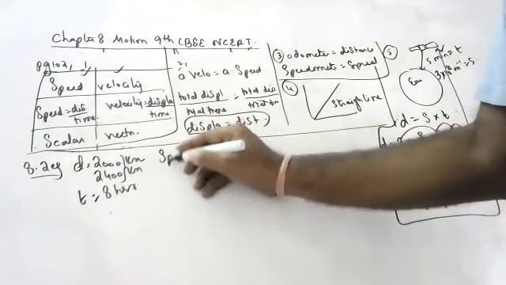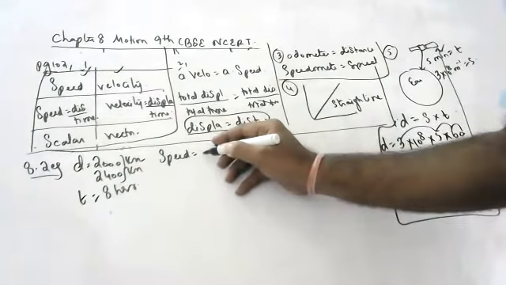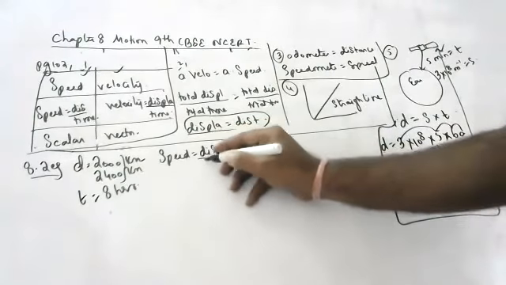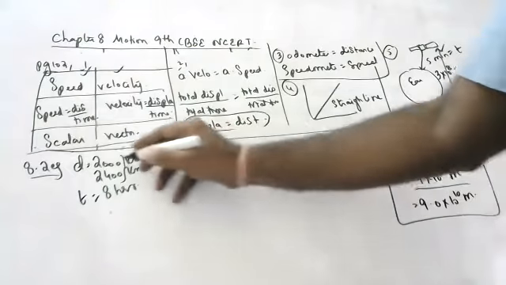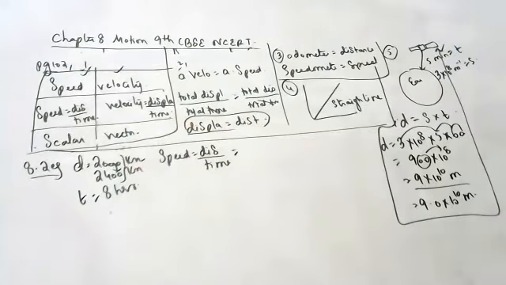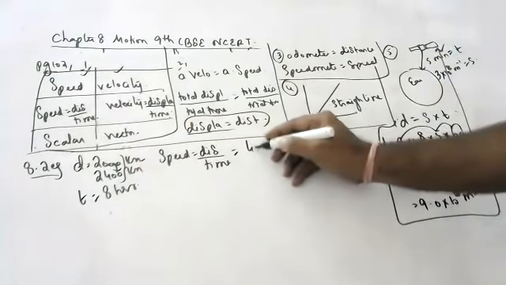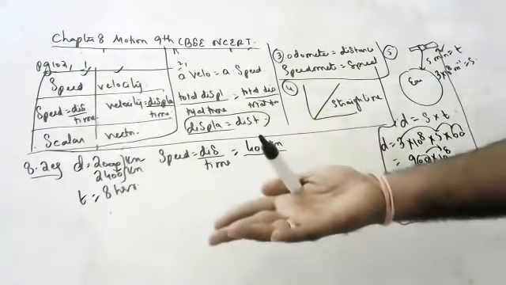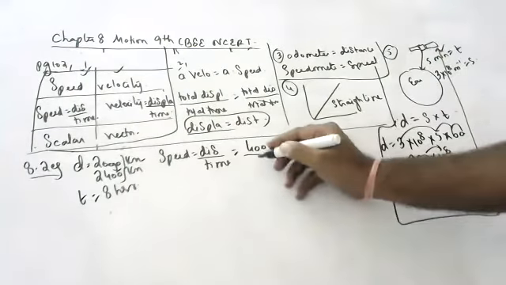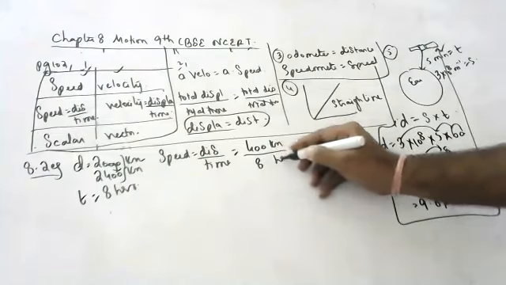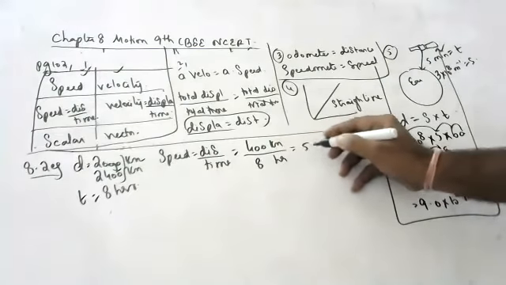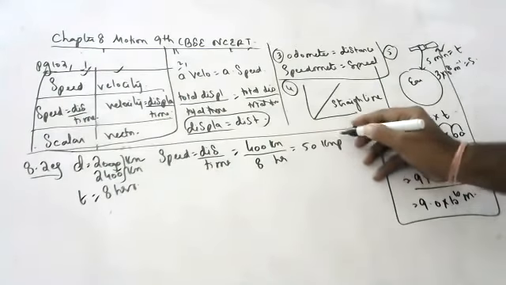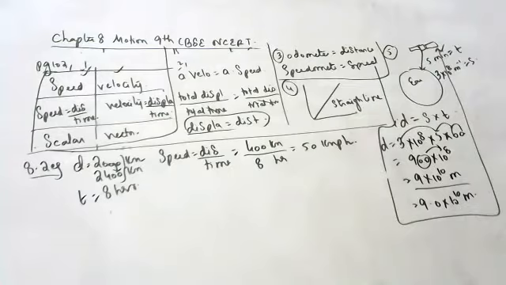Speed is equal to distance by time. What is the distance, children? 2400 minus 2000, 400 kilometers. And time is 8 hours. What is the speed? 50 kmph.